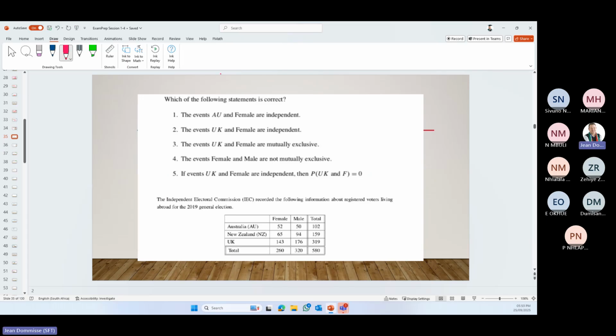So they said, okay, the Independent Electoral Commission recorded the following information about registered voters living abroad. There was a sample of 580 people, 260 were female, 320 male, and then they recorded how many in Australia, New Zealand, and the UK.